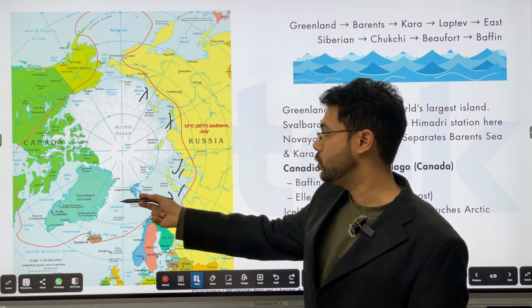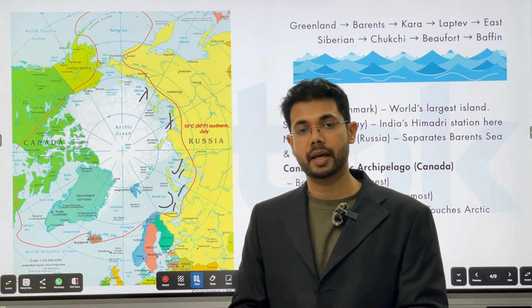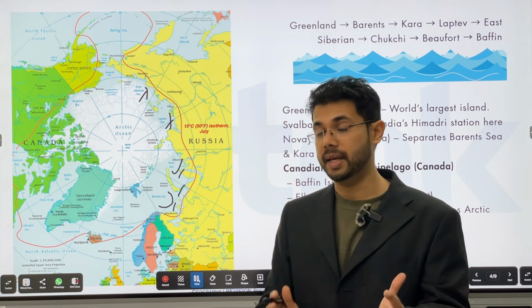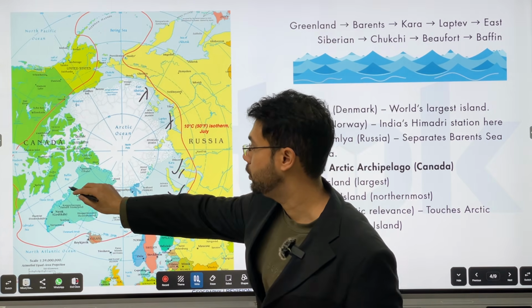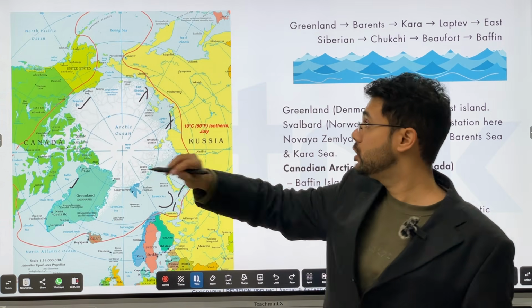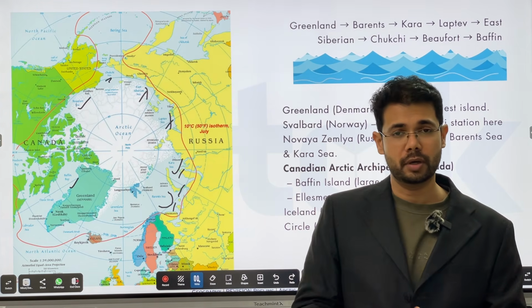Greenland Sea, obviously, next to Greenland. And we read in the North American lecture that Baffin Island and Greenland are separated by the Baffin Bay. We have that here. Finally, the Beaufort Sea over here. That's it. Chukchi Sea is fine here, but not that important because Bering Strait and Bering Sea become more important.